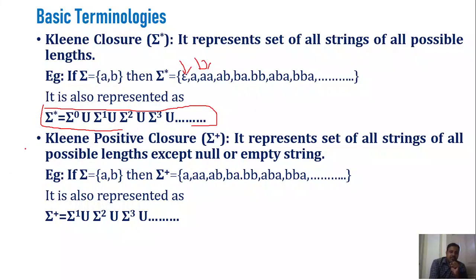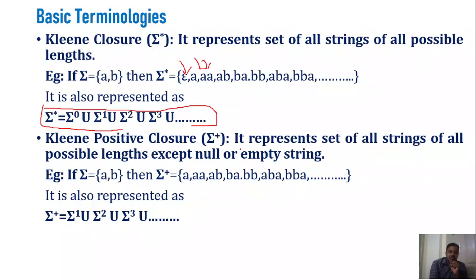Next, we have the Kleene positive closure. It represents the set of all strings of all possible lengths except the null character. What is the difference between Kleene closure and Kleene positive closure? In the Kleene closure, our set starts with an epsilon, so it starts with a string of length 0. But in the case of positive Kleene closure, it starts with a string of length 1. So it doesn't contain any epsilon. That is the only difference.